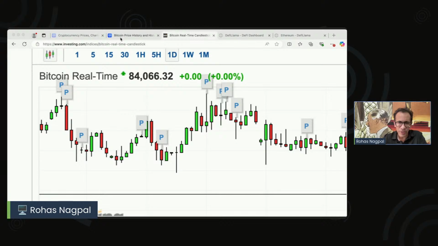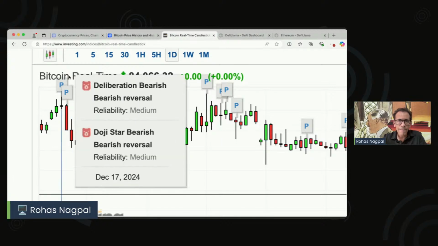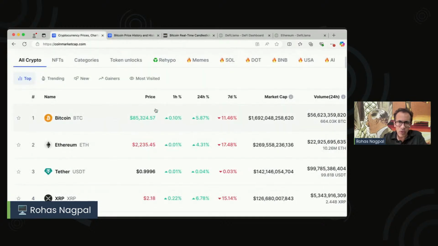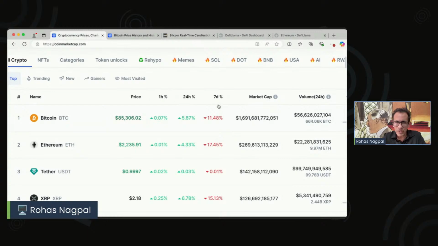Now, after price, just give me 1 second. Let's move on to, yeah. Let's go back here. And now that we saw the price, we also see that it tells us in the last 1 hour percentage wise what has happened. So it says, okay, in green, 0.07% up in 1 hour, 5.84 up in 24 hours, 11.49 down in 7 days. So like this for different time frames, we can see these charts here.